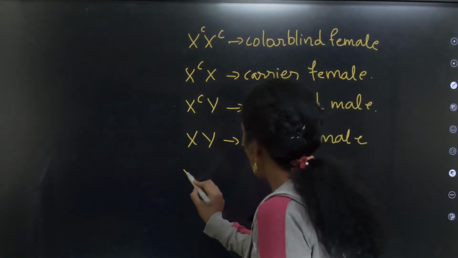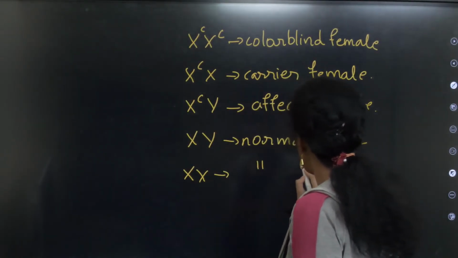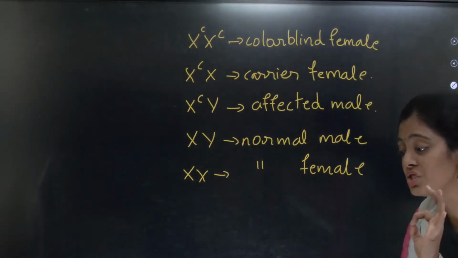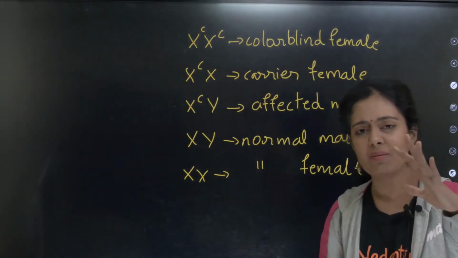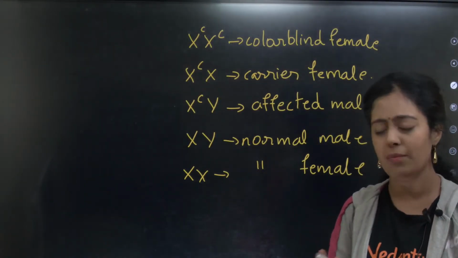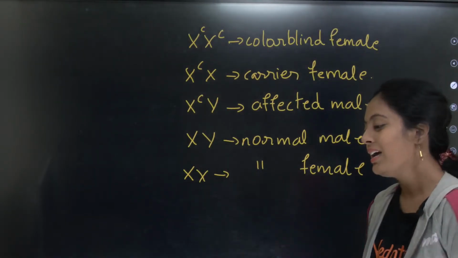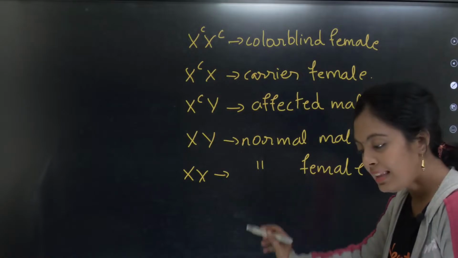Okay, then you have XX, normal female. These are the genotypes. Once you understand the genotypes, you are done with the problem. Now I will give you a numerical. I am expecting answers.